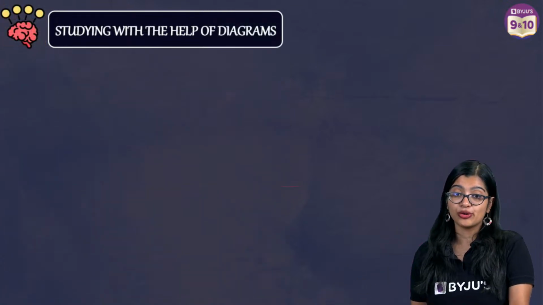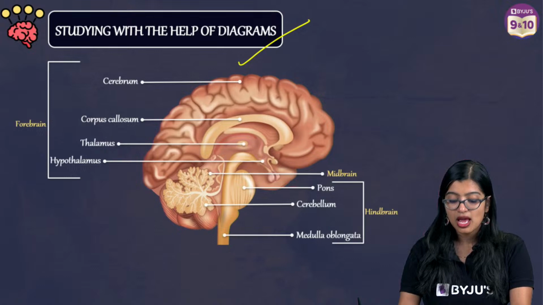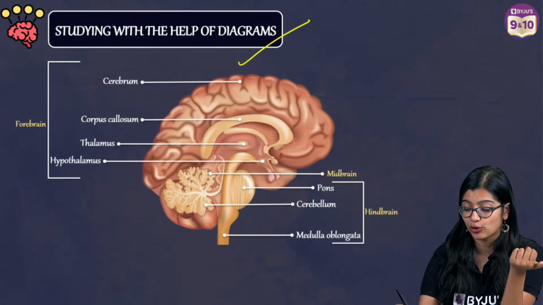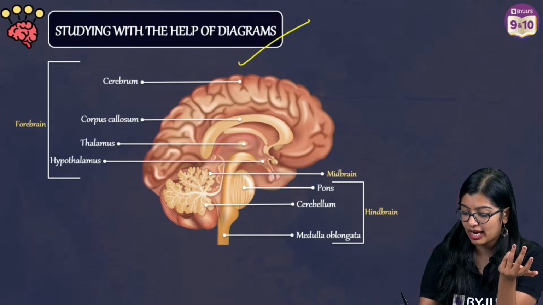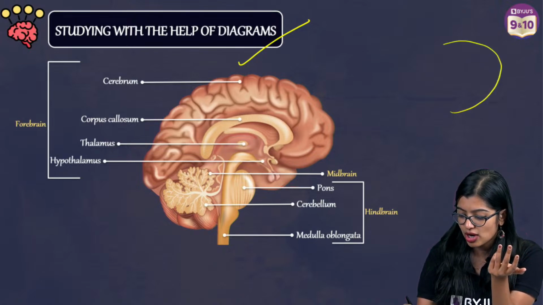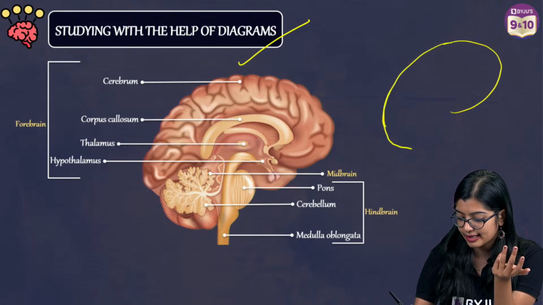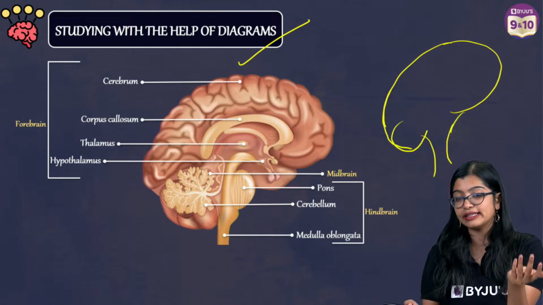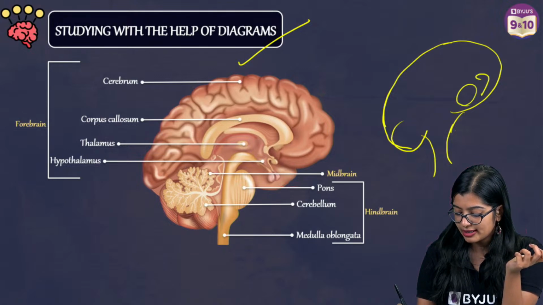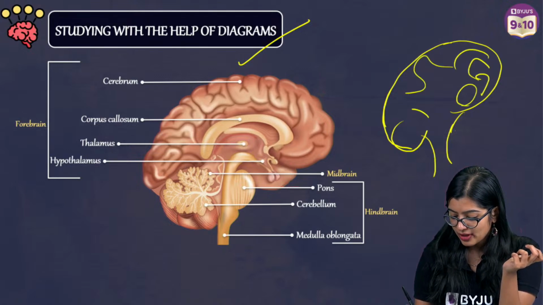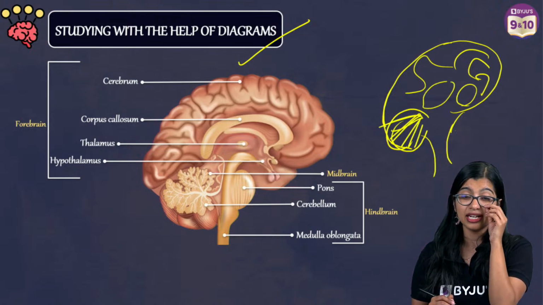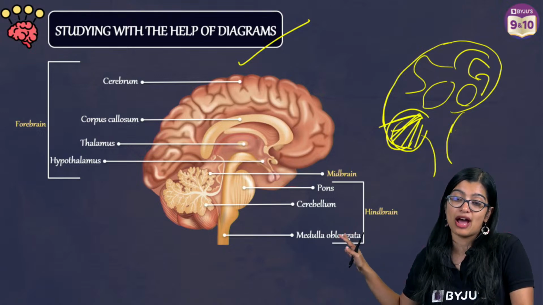A lot of you asked me, ma'am, should we learn the diagrams? I would say study with diagrams. Most often they may not ask you for the diagram of the brain. But if they do, remember this: make a C-like shape, then the loop, and the bottom part will be bulged. So it needs to have a basic structure. Then fill it in with the convolutions. Have the back part, which is your cerebellum, and the center part. Try to have easy ways of drawing it.